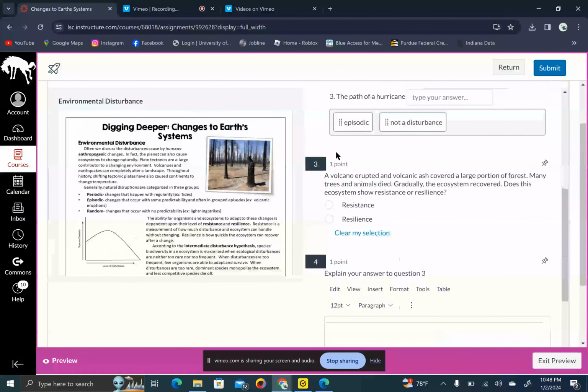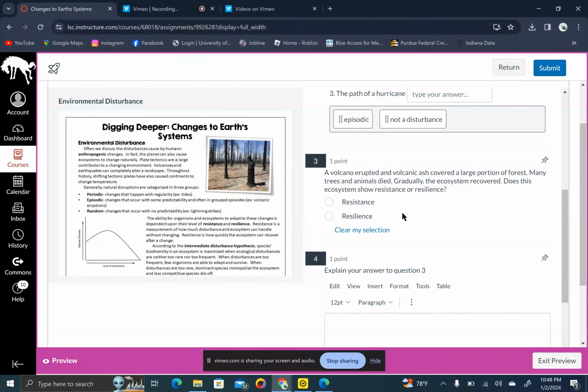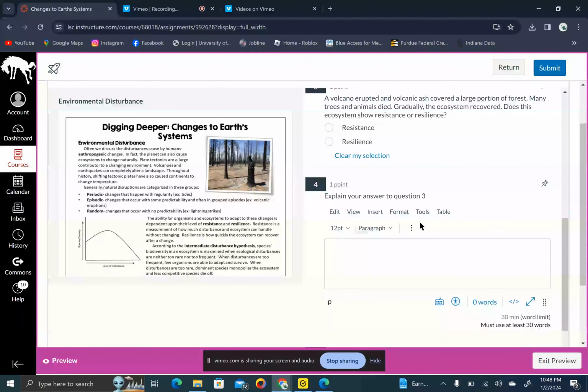Then we come to question number 3. A volcano erupted and volcanic ash covered a large portion of forest. Many trees and animals died. Gradually, the ecosystem recovered. Does this ecosystem show resilience or resistance? So again, look back in this section of the reading right here for the difference between those two words, and then submit your selection.